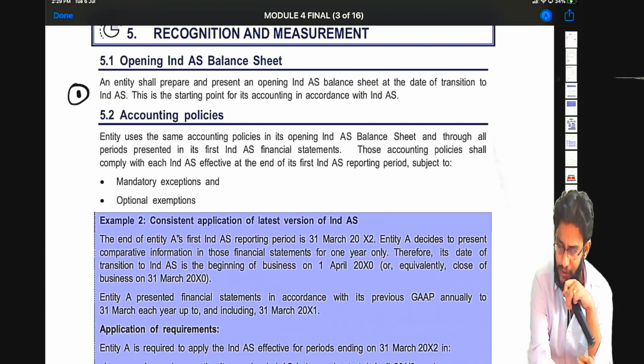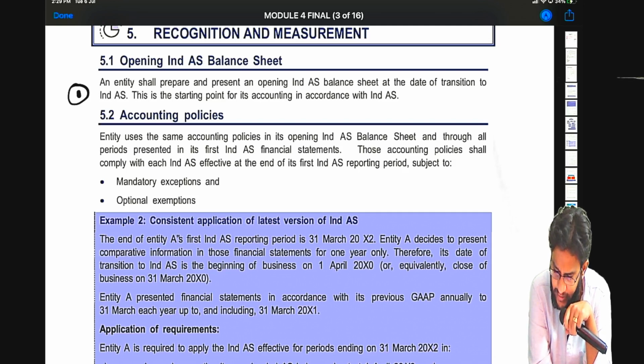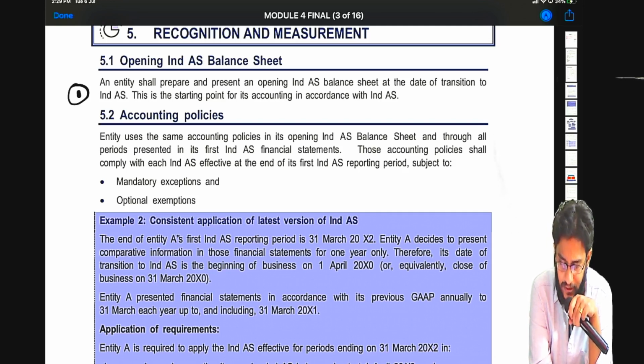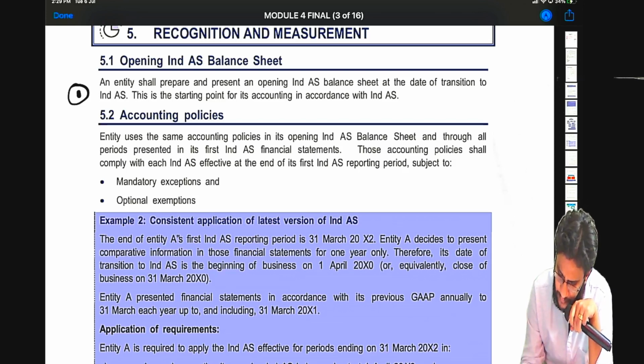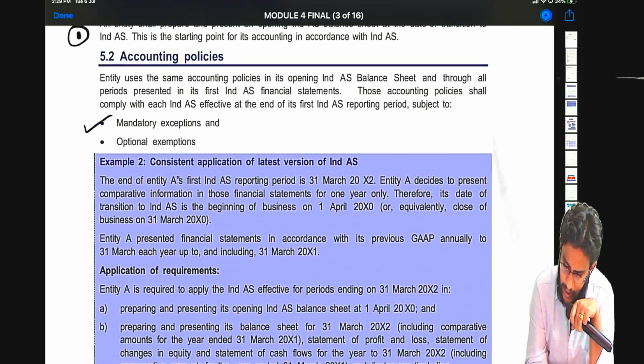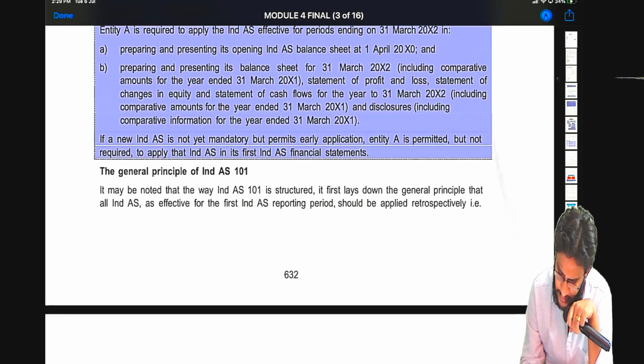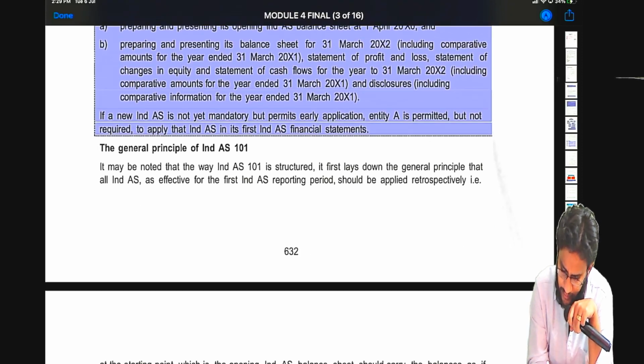Opening Ind AS balance sheet. An entity shall prepare and present an opening Ind AS balance sheet at the date of transition to Ind AS. This is a starting point for its accounting in accordance with Ind AS, like the opening balance sheet. So mandatory exceptions and optional exemptions he is talking about.